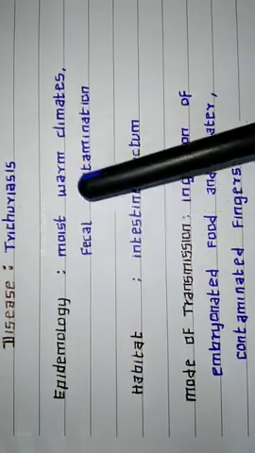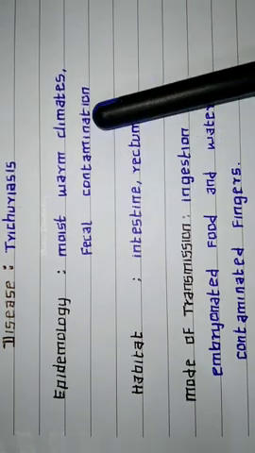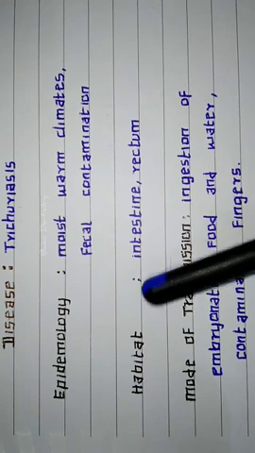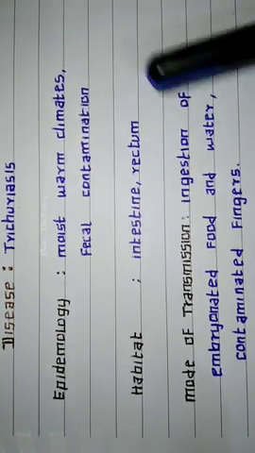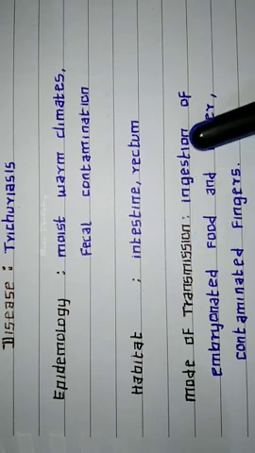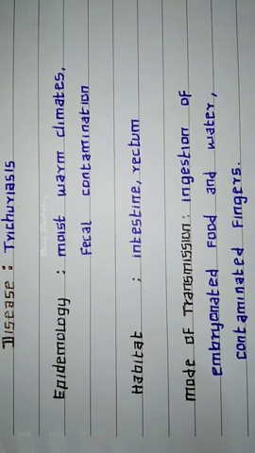Epidemiology: it is seen in most warm climates and where there is fecal contamination. Habitat: it lives in the intestine and rectum of humans. Mode of transmission: it is transmitted by the ingestion of embryonated food and water, and also through contaminated fingers.